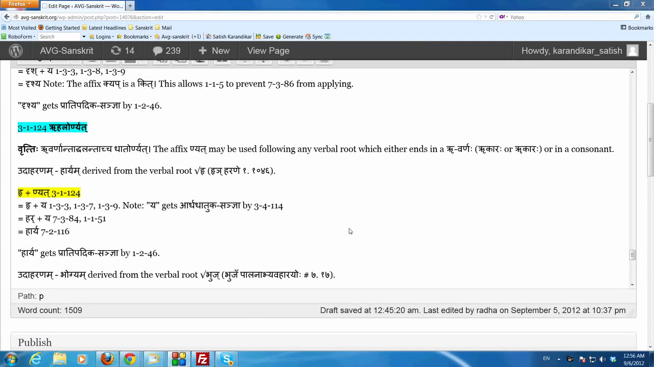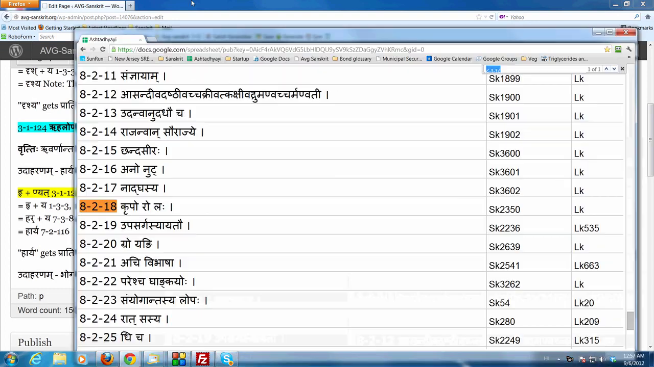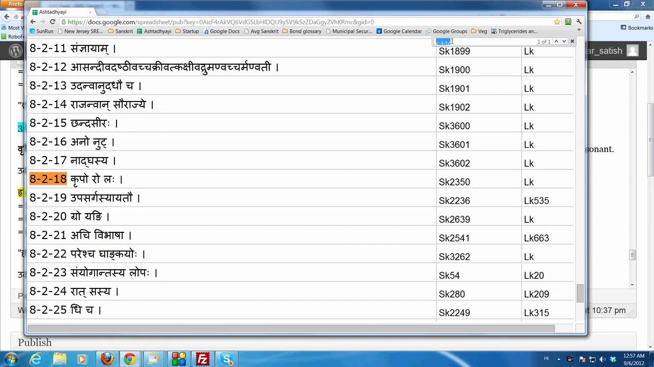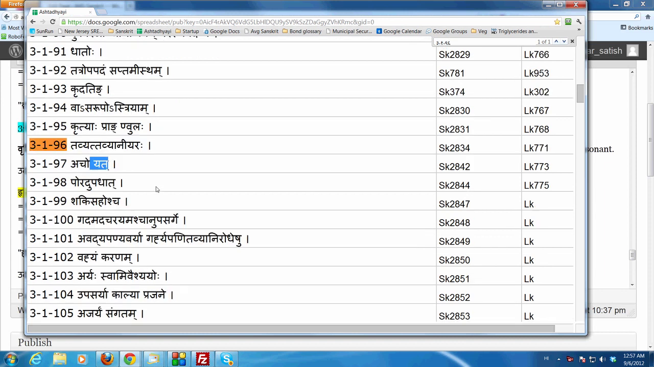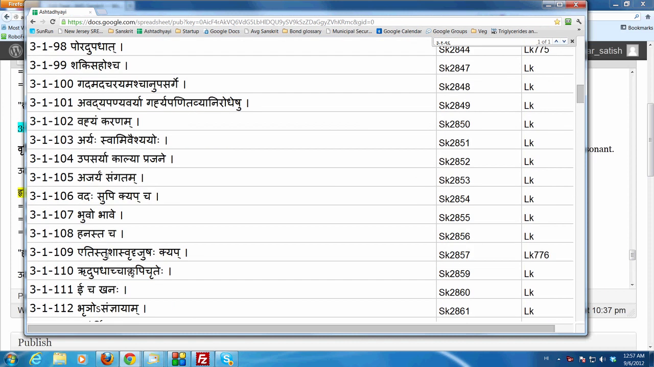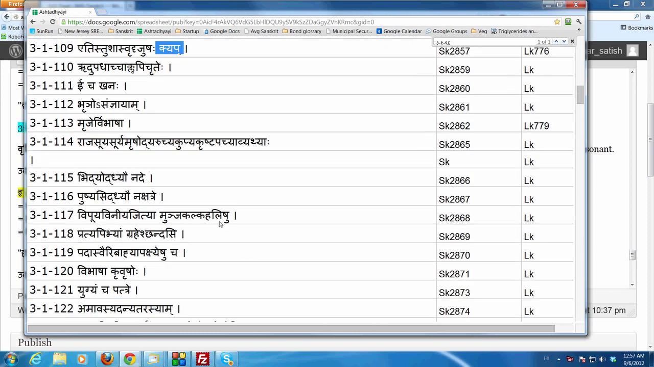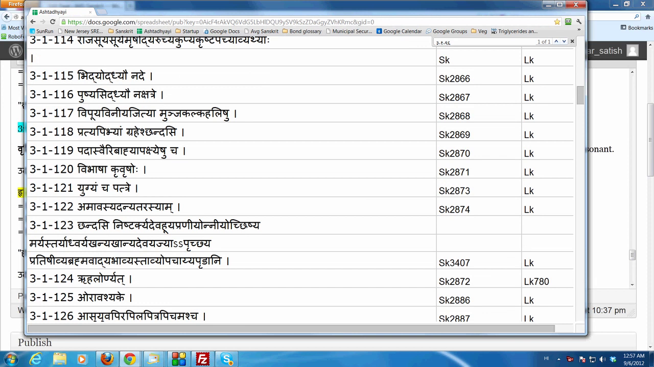Let us now look at a sutram which prescribes another kritya pratyaya. So far we have studied the affixes tavyat, tavya, aniyar. We have also studied achoyat, which prescribes the affix yat, and we have also looked at etistu shas vru dr jushaha kyappa. Now this sutram 3.1.124 prescribes the affix nyat.